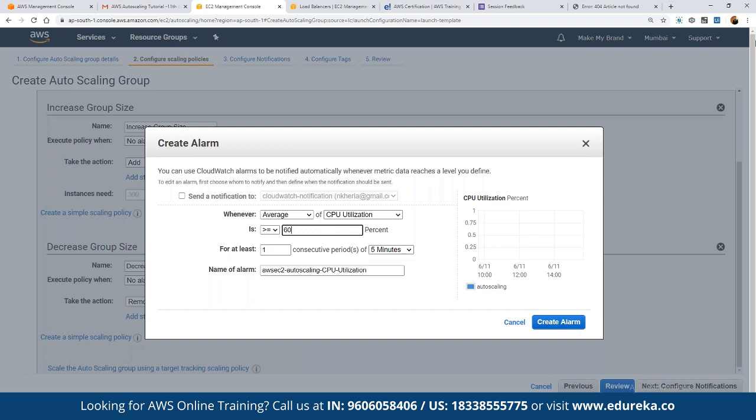All right. So here we can define that if the condition is there for at least 1 minute, for example, 1 consecutive period of 5 minutes, then this entire condition should be fulfilled. So here we can click on create alarm.